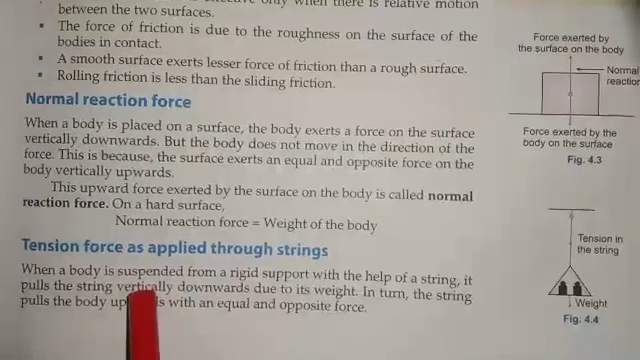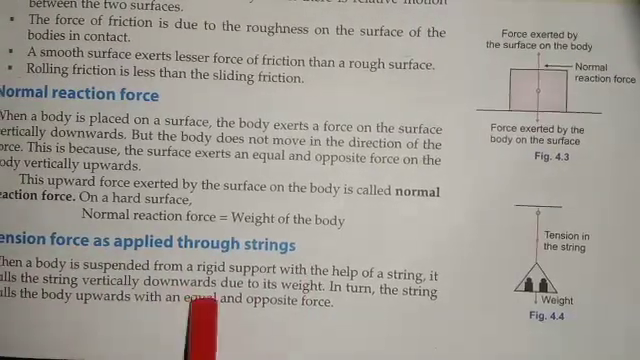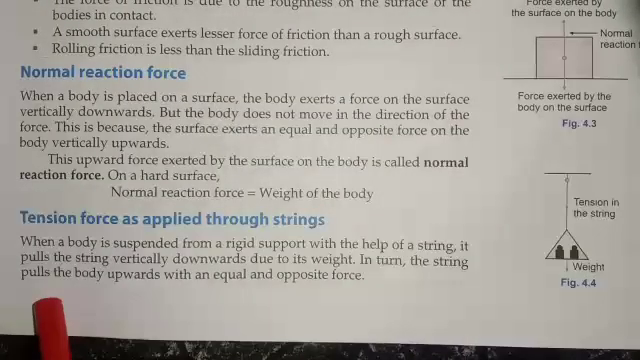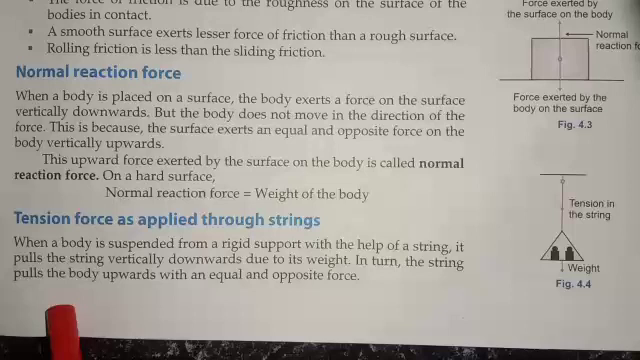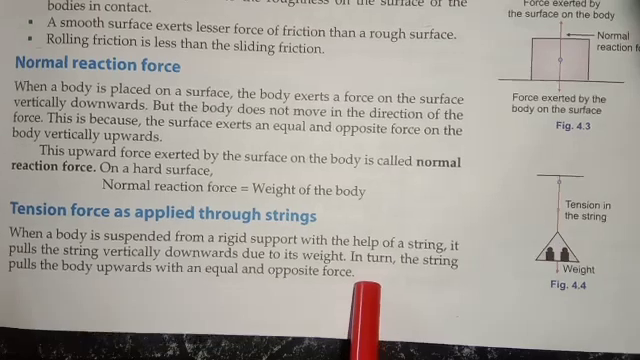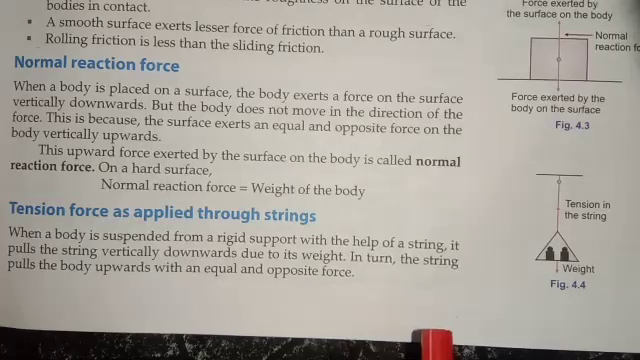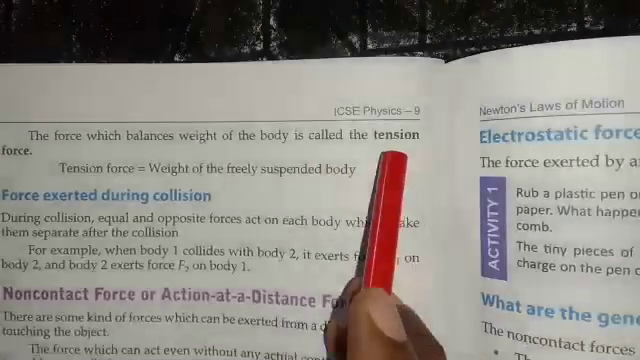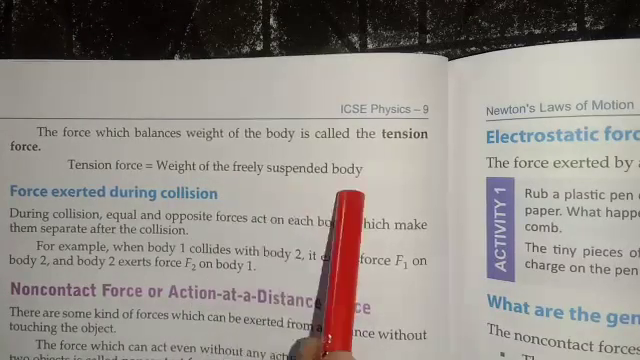Next comes the tension force. Tension force is applied through a string. When a body is suspended from a rigid support with the help of a string, it pulls the string vertically downward due to its weight. In turn, the string pulls the body upward with an equal and opposite force, and that force is called tension force. If the tension force is less, then the object will fall down. Thus, the force which balances the weight of the body is called the tensile force. The tensile force is equal to the weight of the freely suspended body.